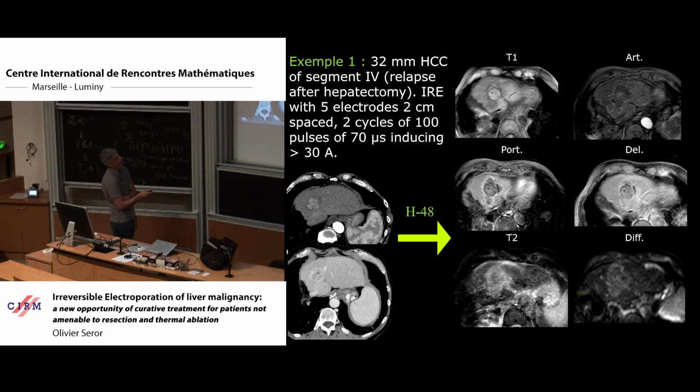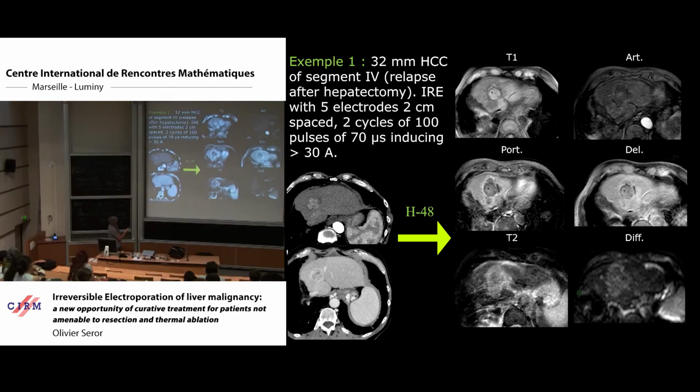Only the tumor has necrotic change, meaning no contrast uptake. And in fact, we believe that this whole area is probably treated: this one is necrotic, but this one is not necrotic and probably treated by a pure electroporative effect.